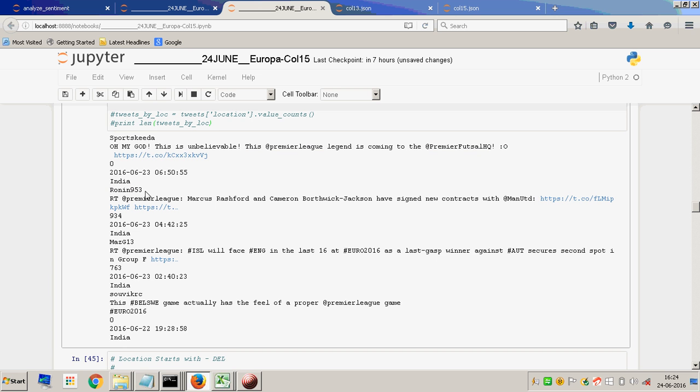Then there's somebody called Ronan953, whose location is in India, who tweeted at this time. Then somebody called MagZ13 who tweeted at 2:40. So these are the tweets in this particular collection from India.